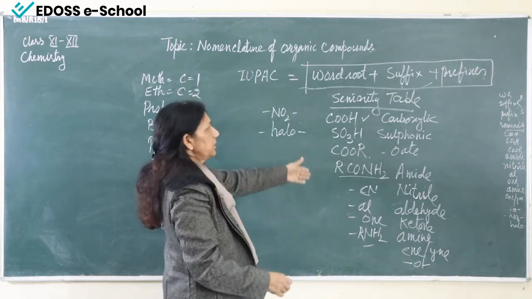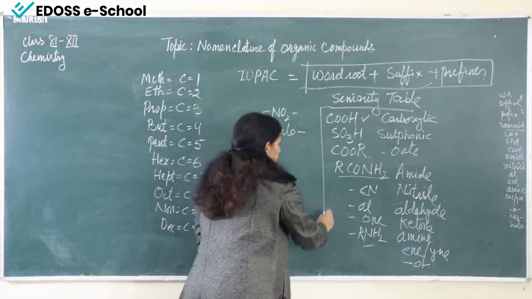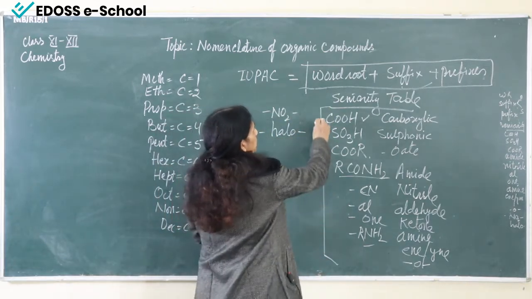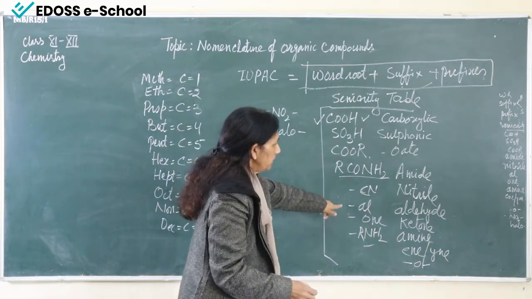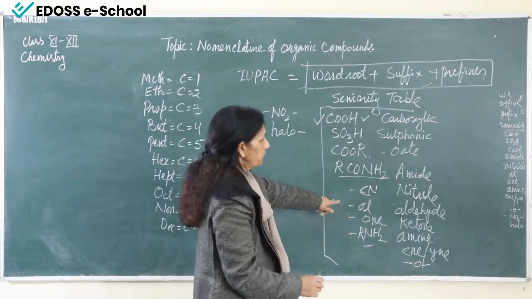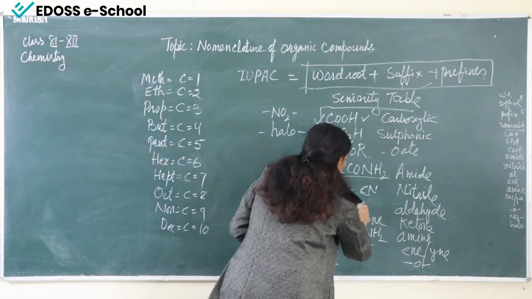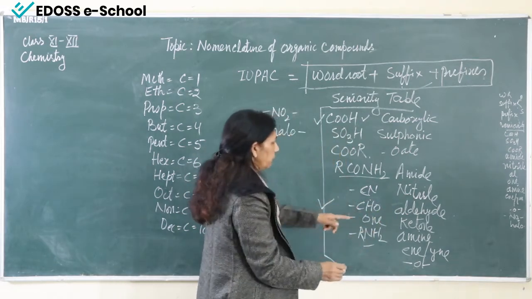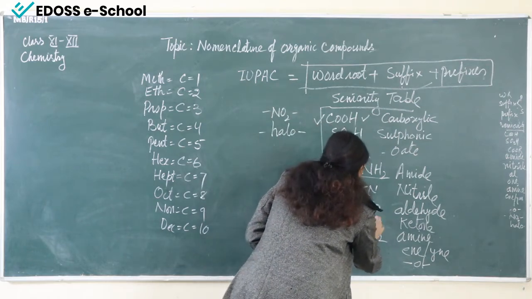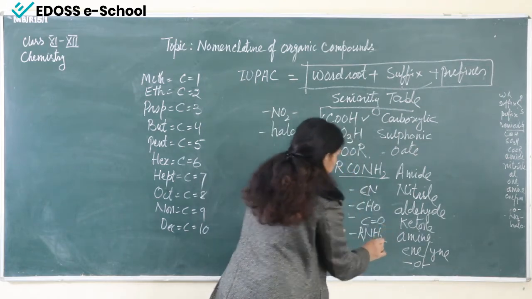So this is the seniority table. You have to keep this in mind. Because if the COOH group and the aldehyde group are both present, for aldehyde we use the CHO group, and for ketone we use the CO group.